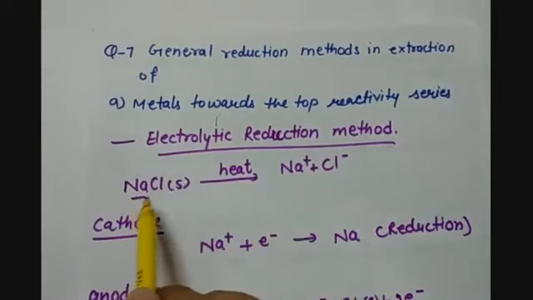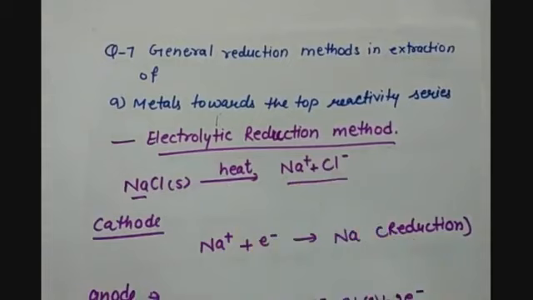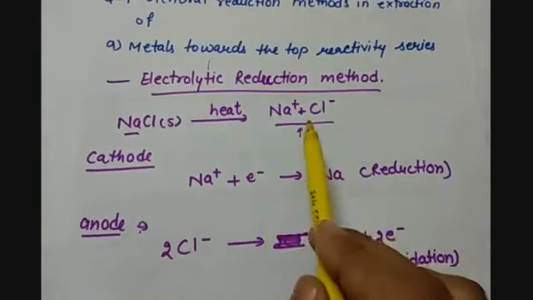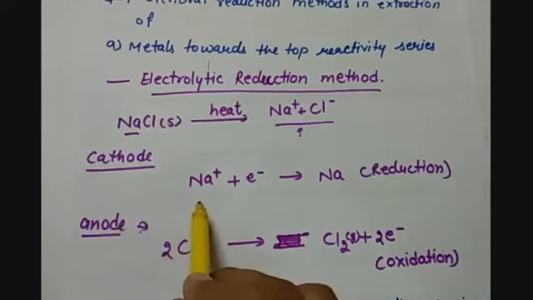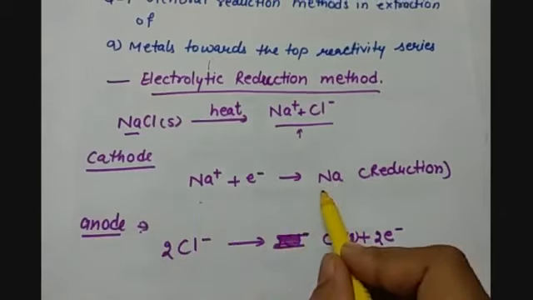When this sodium chloride is heated, it dissociates into its ions, and hence it comes into the molten state. Now when we perform electrolysis of the molten salt, at the cathode we have sodium, which gains electrons and turns into sodium metal.